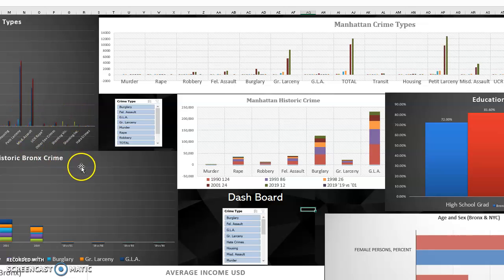Also, we can see that historic Bronx types has always been high. And these are the top 7 types of crimes committed in the Bronx.